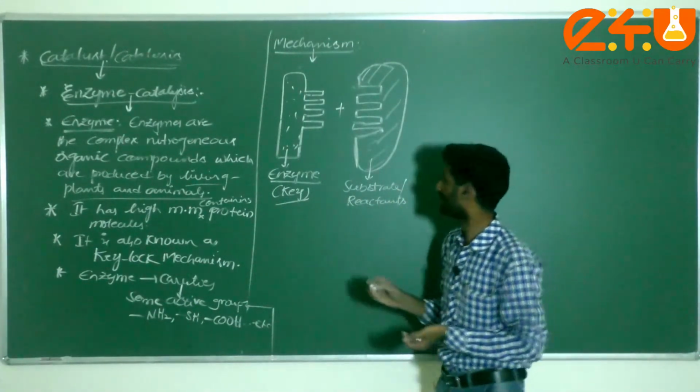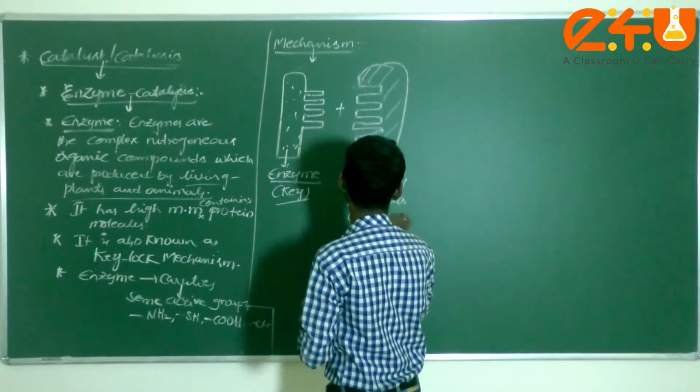In this mechanism, what is happening? We can consider this the lock.